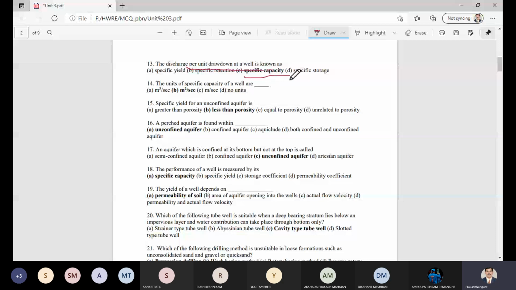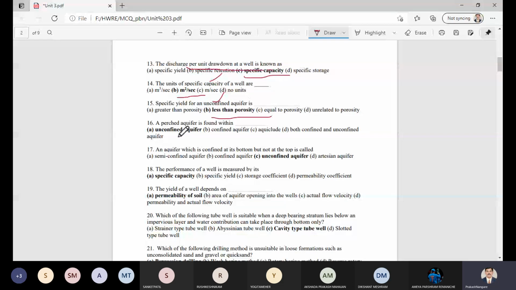Please remember, specific yield for an unconfined aquifer is always less than the porosity. Please understand this; it is a very important part. Next question: a perched aquifer is found within the unconfined aquifer is the correct answer.